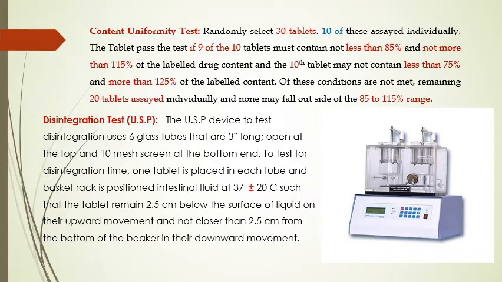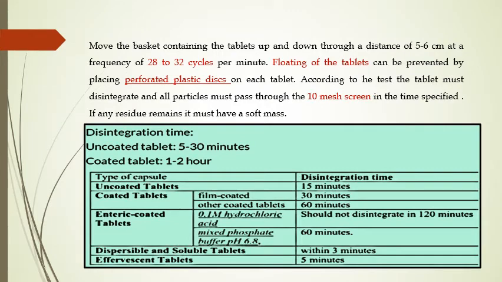To test the disintegration time, one tablet is placed in each tube and the basket rack is positioned in intestinal fluid at 37 plus or minus 2 degrees Celsius, such that the tablets remain 2.5 centimeters below the surface of the liquid on their upward movement and not closer than 2.5 centimeters from the bottom of the beaker in their downward movement. Move the basket containing the tablets up and down through a distance of 5 to 6 centimeters at a frequency of 28 to 32 cycles per minute.